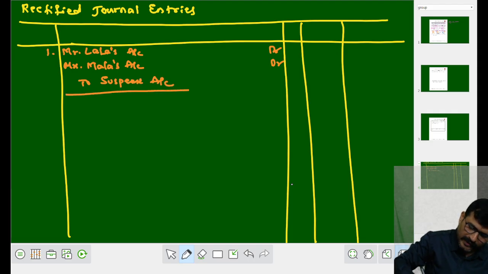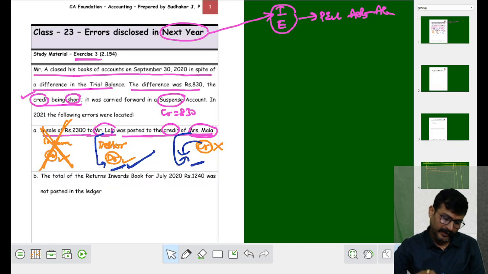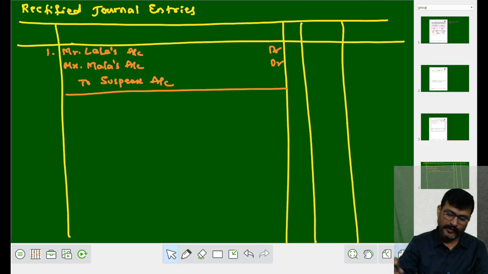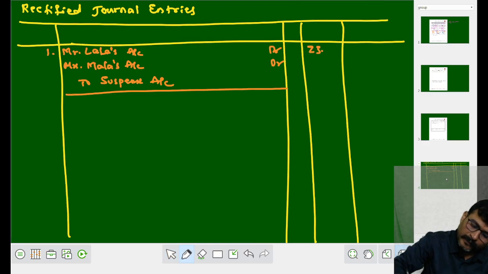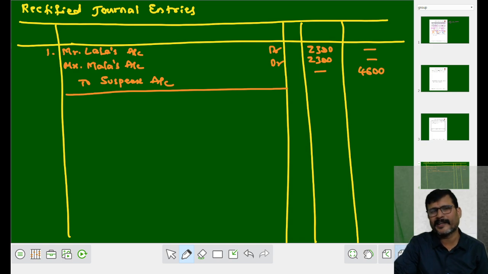To suspense account. Tell me, how much amount does it come to? I think 2,300. I write here 2,300, right? We have to take 2,300, 2,300, total 4,600, being wrong credit to Mrs. Mala's account is rectified.